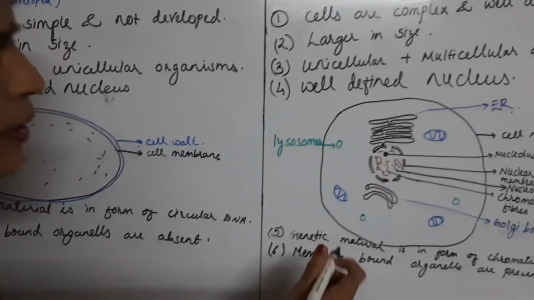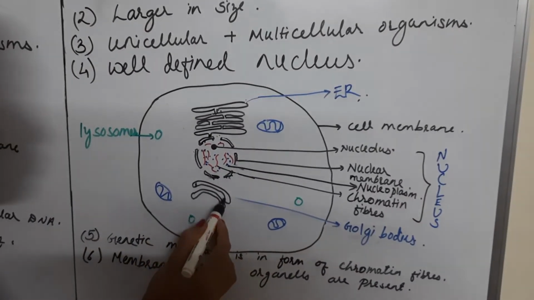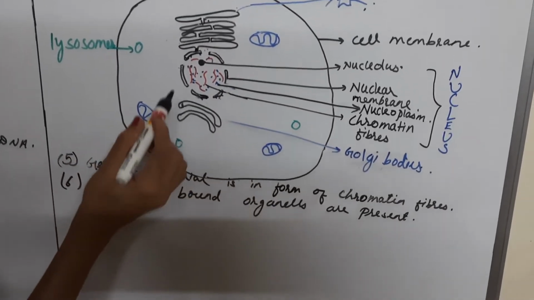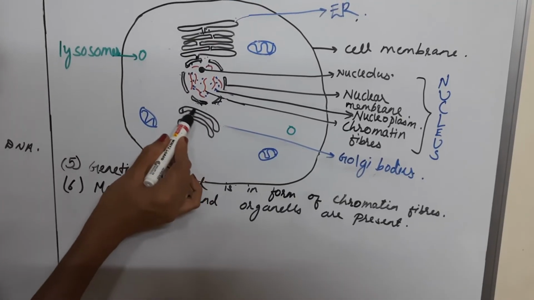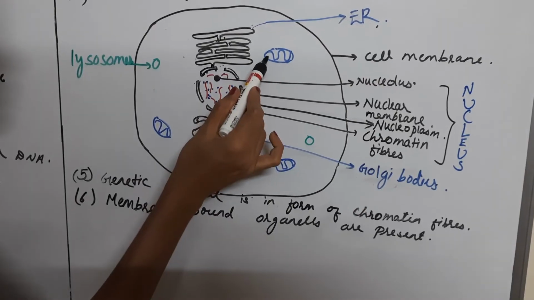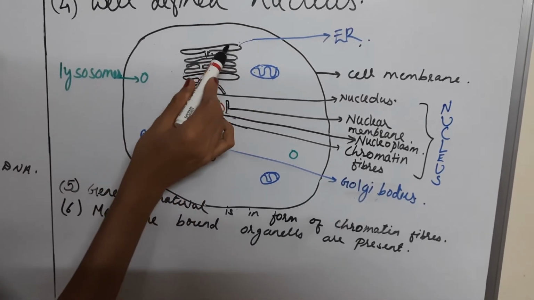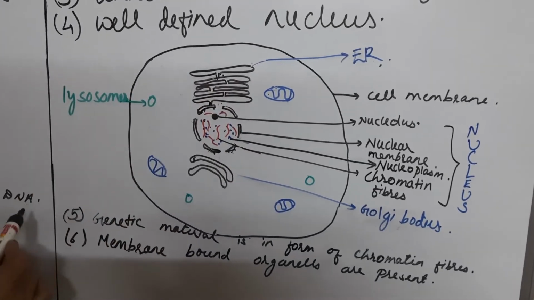Now in eukaryotic cells, as each organelle has a membrane, enzymes are enclosed inside the membrane of that organelle. Enzymes in Golgi bodies are enclosed inside the membrane of the Golgi bodies. Enzymes inside mitochondria are enclosed inside the membrane of mitochondria. Enzymes of endoplasmic reticulum are enclosed inside the membrane of endoplasmic reticulum.